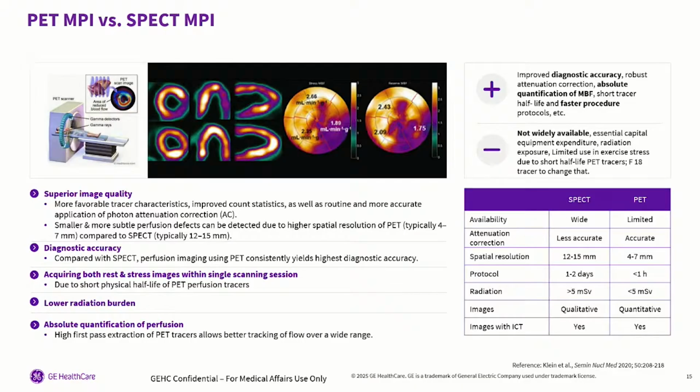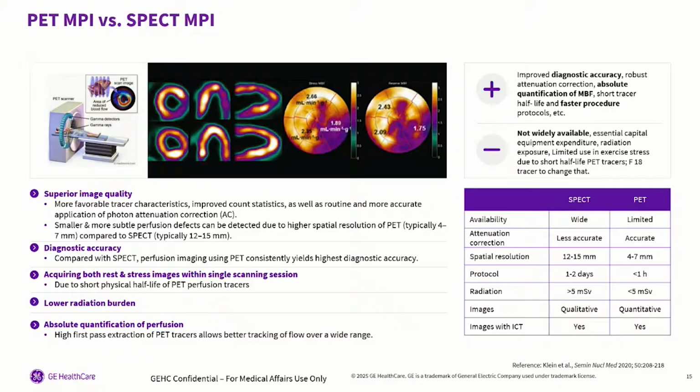At one point, PET-CT was limited in that you could not do exercise stress. But with Flurpiridaz, now you can do exercise. Rubidium has like an 80-second half-life. So if you put the patient on the treadmill, you inject them, by the time you recover the patient and put them in the camera, it's gone. You're not even going to have perfusion images. You're not going to have anything.